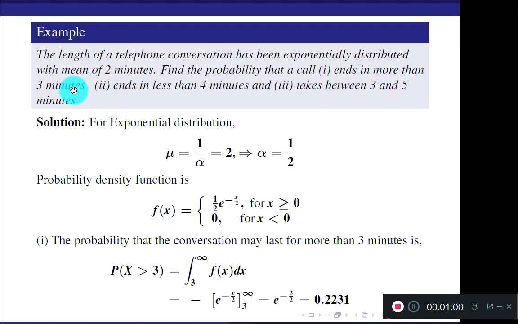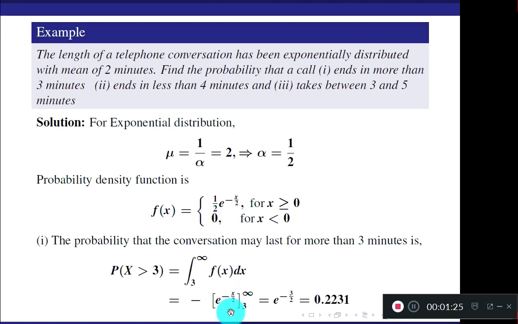Ends in more than 3 minutes. A call ends in more than 3 minutes: P of x greater than 3. Directly it is understood from the question itself, x value is greater than 3. So 3 to infinity. Evaluate the integral. Integrate this. Once again, when you integrate e to the power minus x by 2, you get denominator minus 1 by 2.